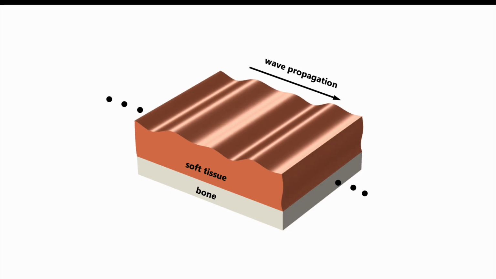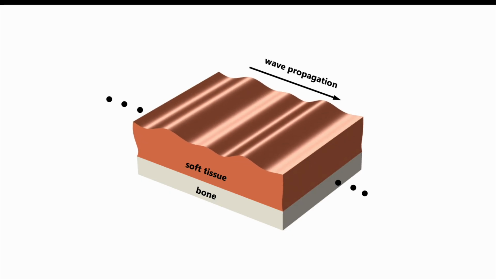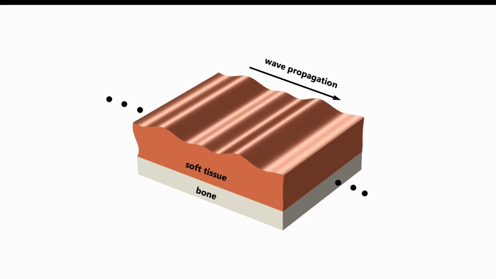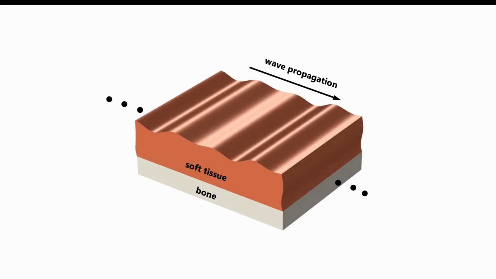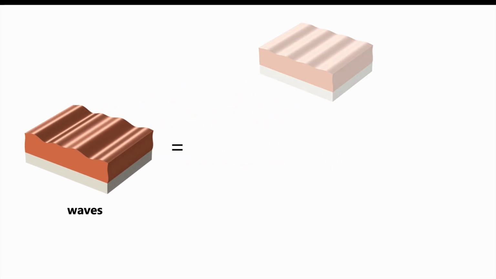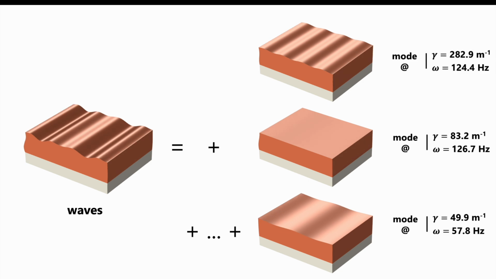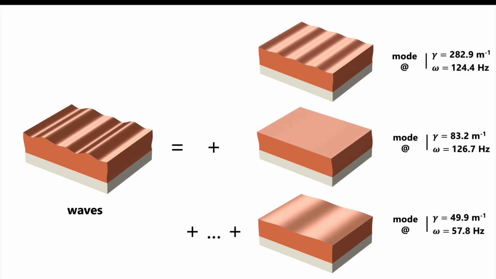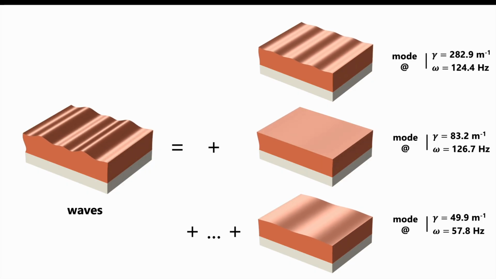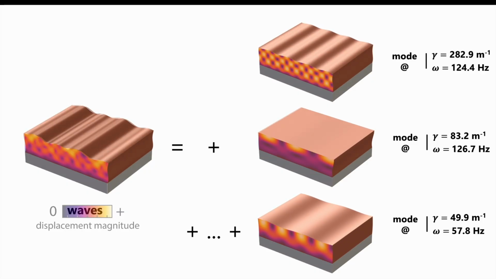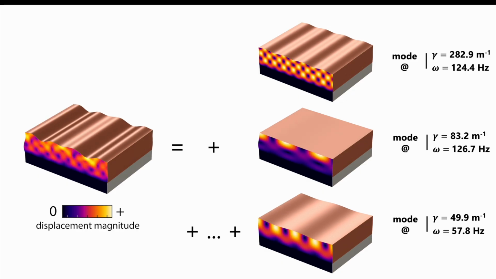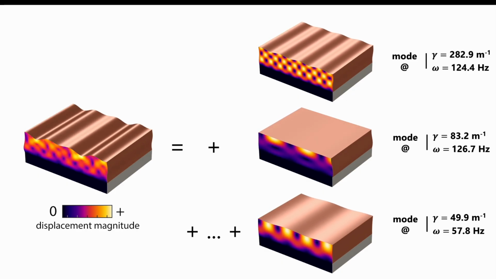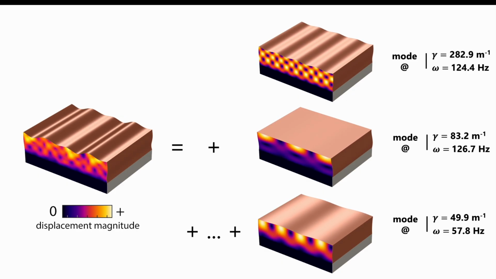Waves contain information about the subsurface material and geometric properties of their environment, called the wave medium. Linear elastic waves can be decomposed into modes, which occur at different wave numbers denoted by gamma and different frequencies denoted by omega. A wave number is like a frequency, but for space instead of time. Wave dynamics extend well below the surface and are influenced by subsurface features of the wave medium.